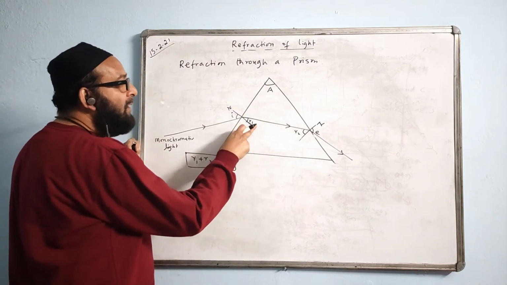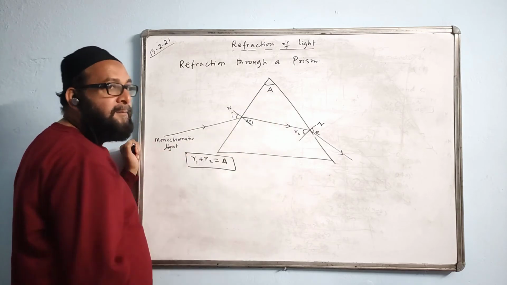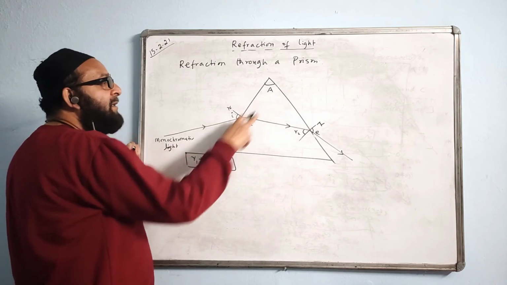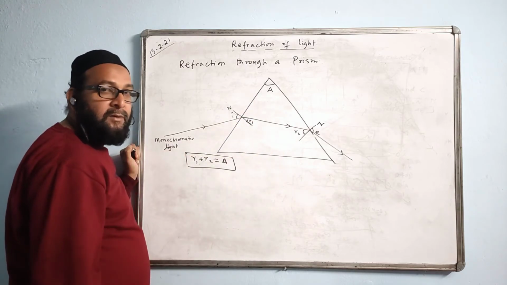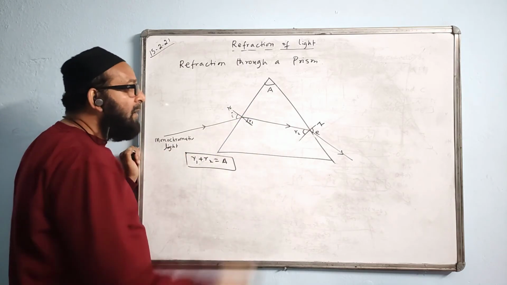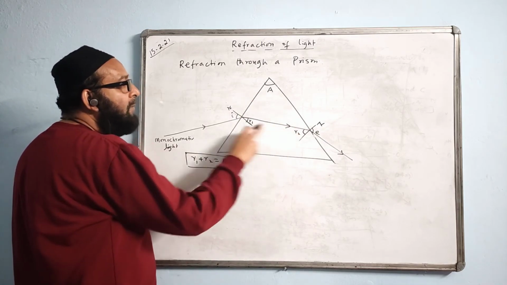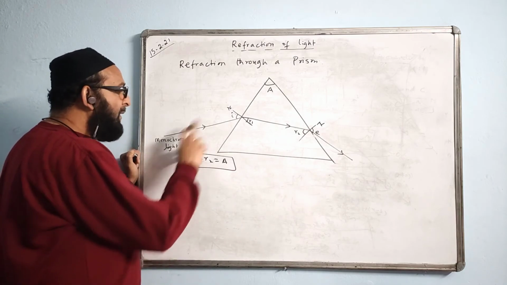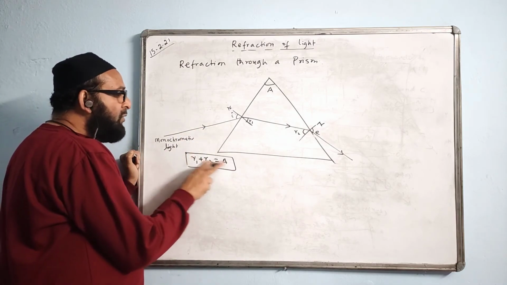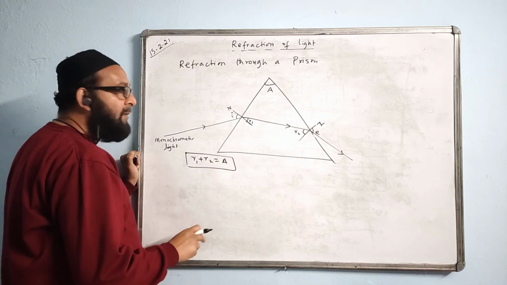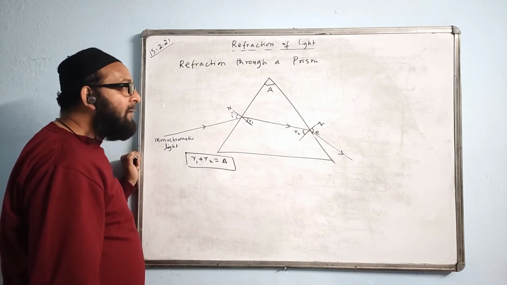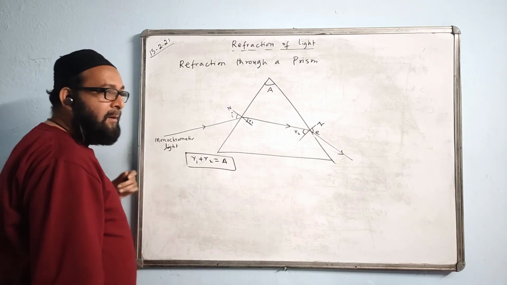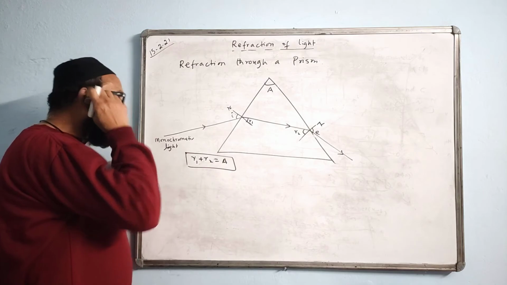Giving an example, if this is 30 and this is 40, how much is this? 70. If this is 70 and this is 30, how much is this? You can subtract, 40. If this is 90 and this is 70, how much is this? 20. So like that you can do. In a prism, R1 plus R2 is equal to A. They will not ask you to prove it, but I will prove it so that you remember during the exam how it came. But they will not ask in ICSE, okay?